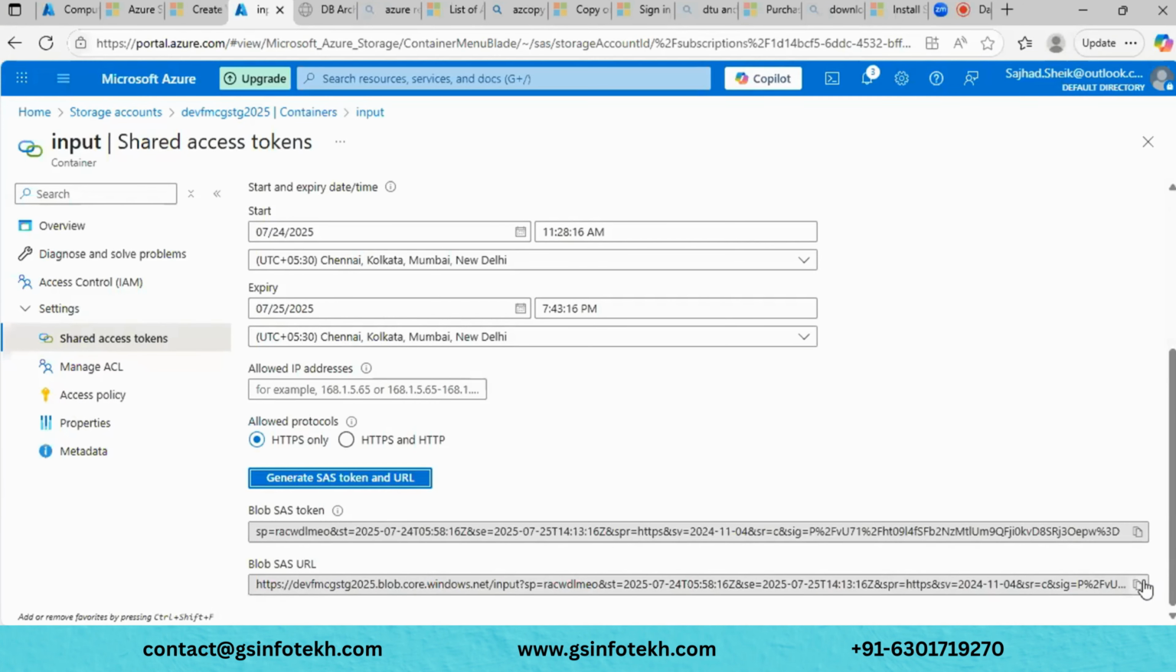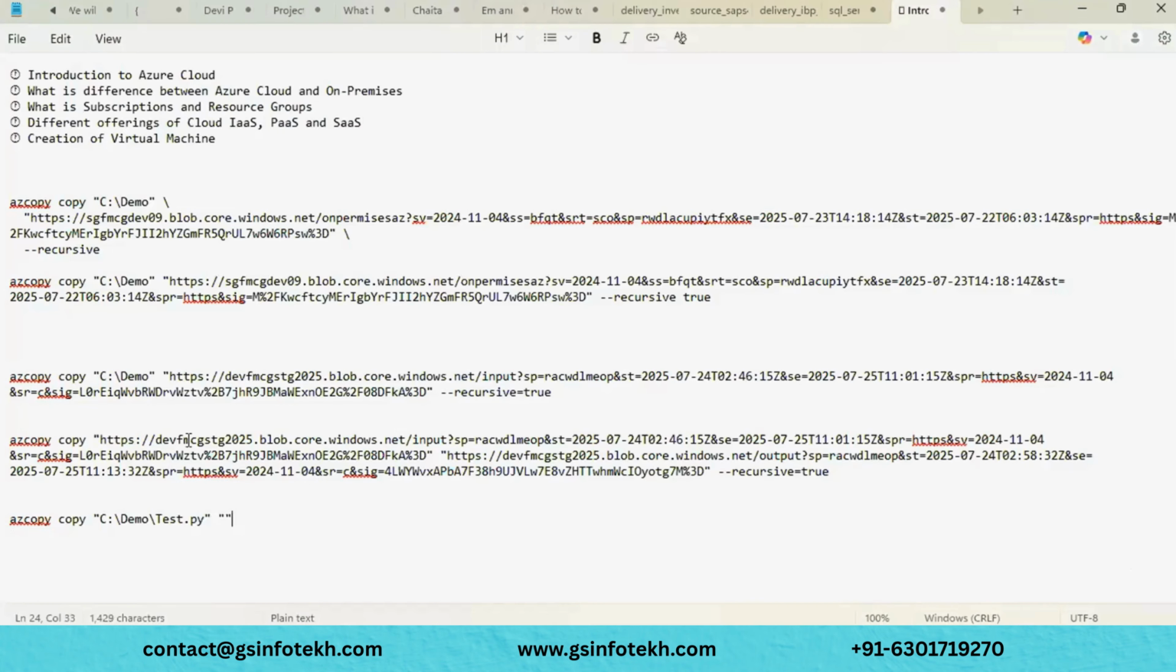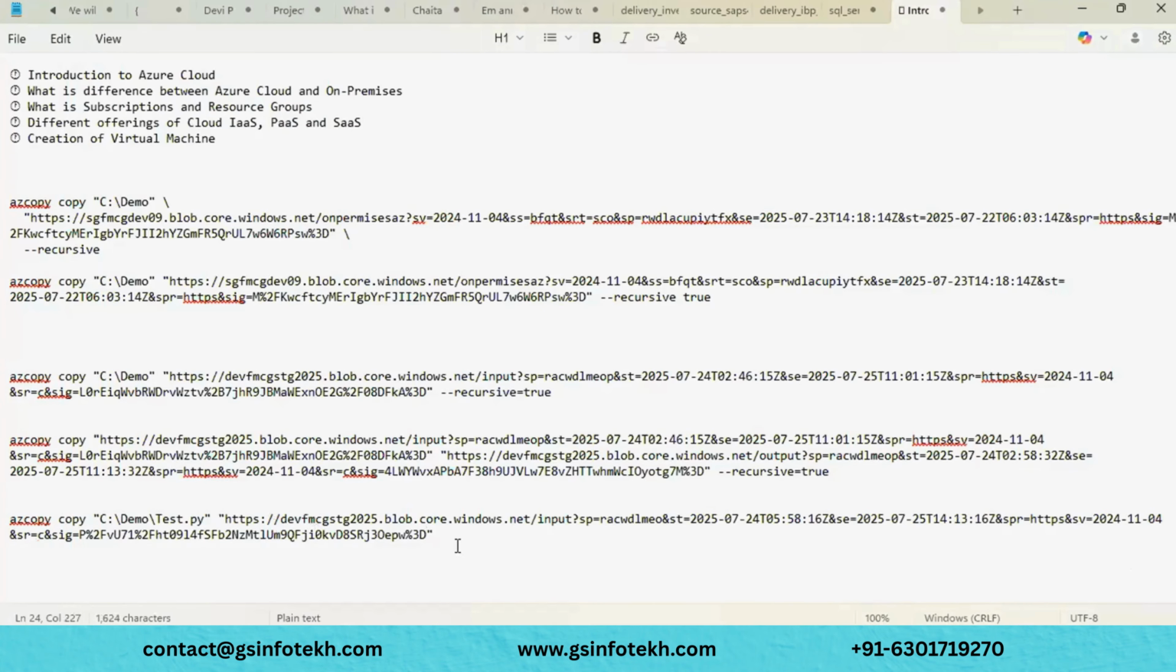This is the blob SAS URL. Now I have copied this one, and I'm pasting it over here. Then I will add a hyphen recursive true, because if there are any internal files whenever we have them, we need to add this, the recursive flag. It will read all the files. And now I'm copying this code.